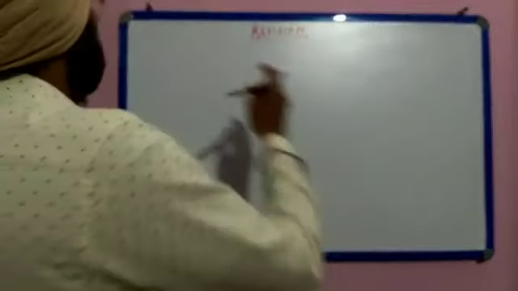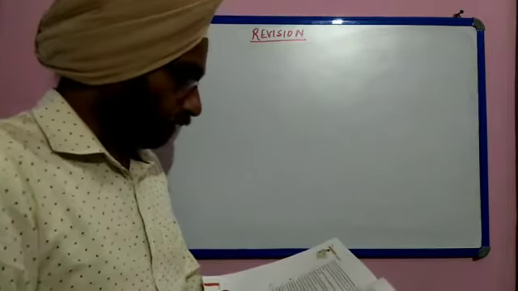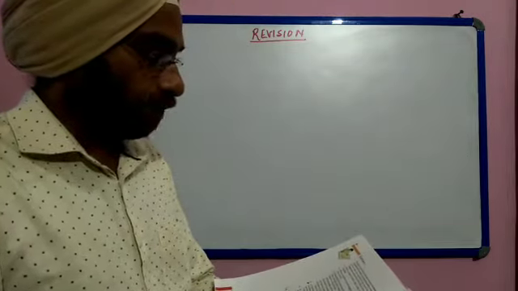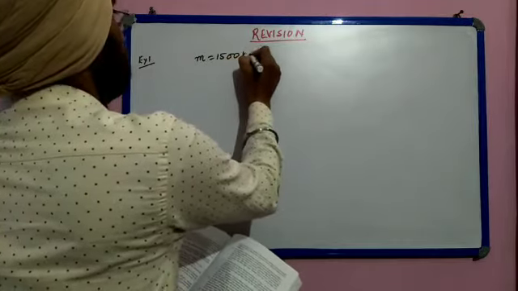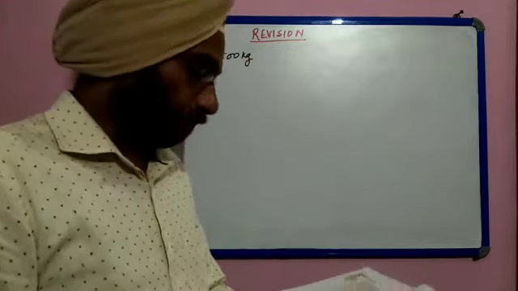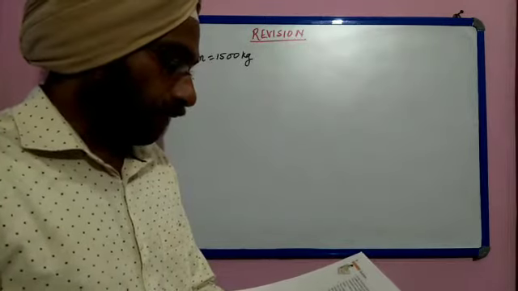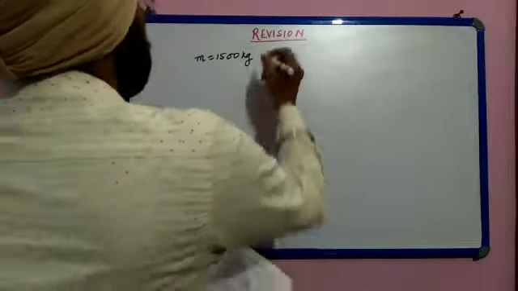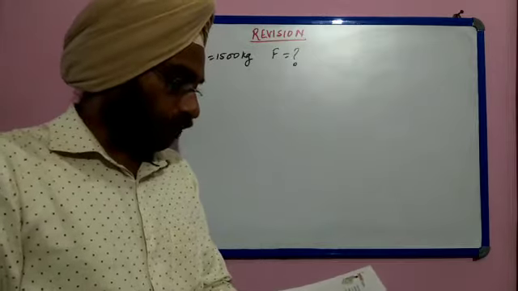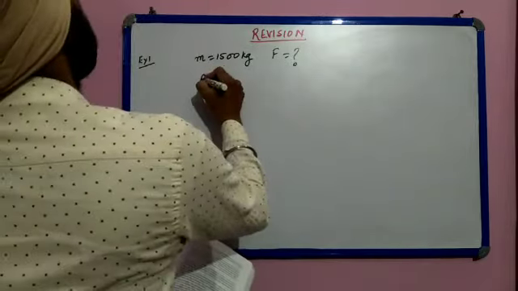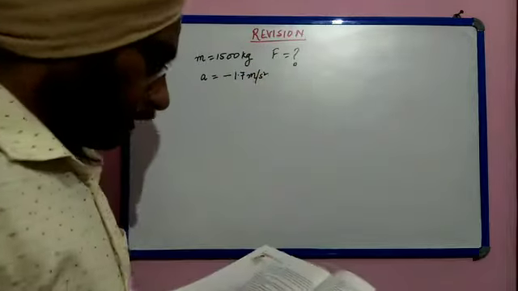Now let us see. This is example 1, question number 8 of your book. An automobile vehicle has a mass of 1500 kg. So this is the mass of the vehicle. What must be the force between the vehicle and the road? So we have to calculate the force. If the vehicle is to be stopped with a negative acceleration, that means minus 1.7 meter per second square.